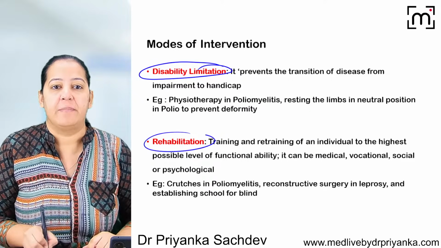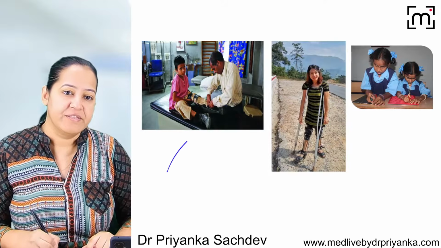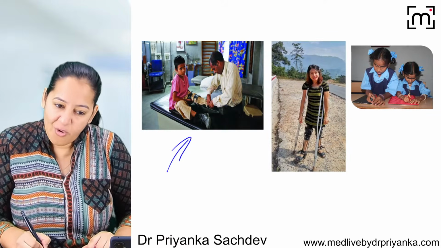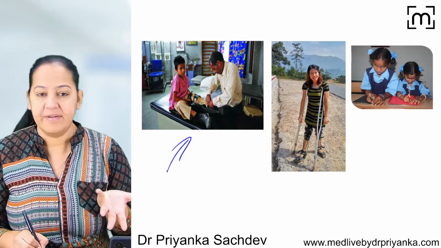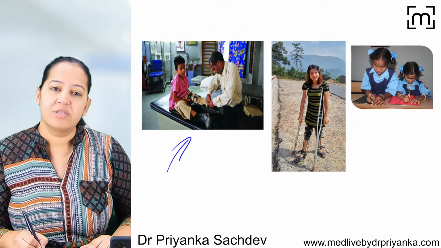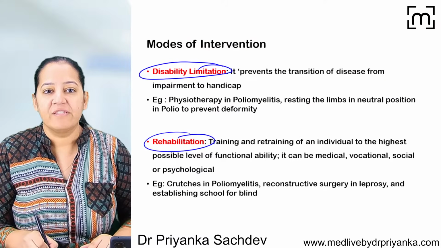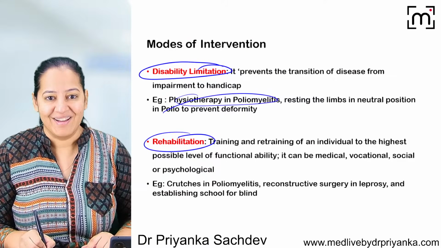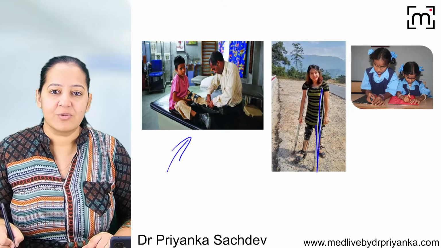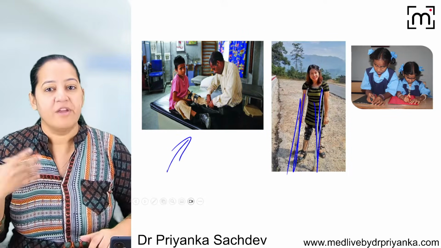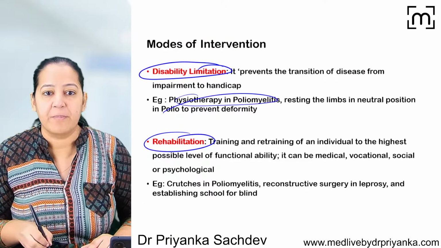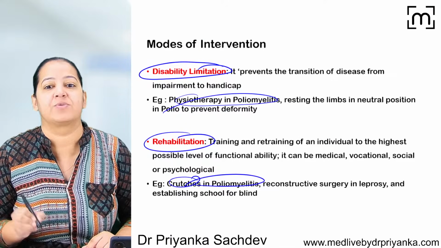Disability limitation and rehabilitation. For example, we do physiotherapy in polio. The person already has polio, the child already has it, and now we cannot reverse it. It's already there in late stages. So what we can best do is physiotherapy. Okay, got it. We are providing crutches to the polio patient. The person already has polio, but at least we provide crutches so the person can walk. So we are providing crutches or calipers to the polio patient.